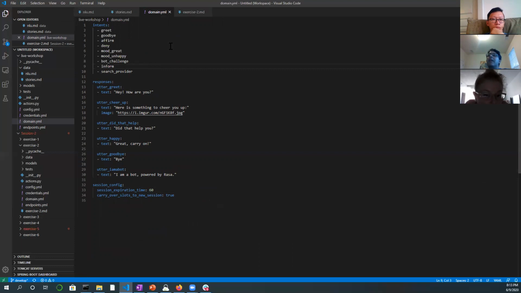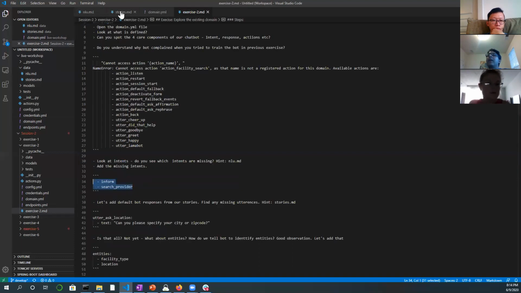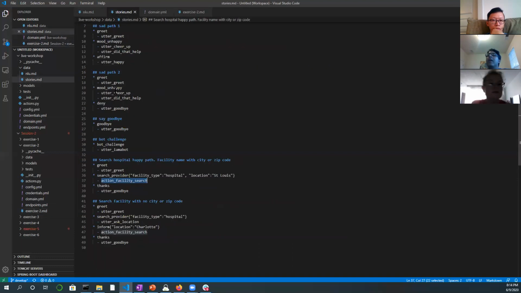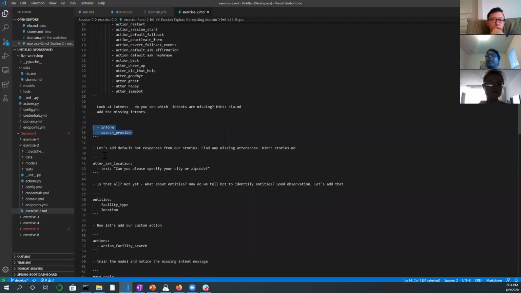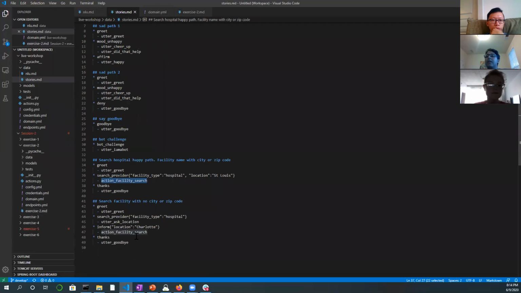Are there any extra responses which we have defined? Let's see. We have utter greet, utter cheer up. We haven't defined anything for action facility search, so we're going to add that as well. There is another one, utter ask location, which we added somewhere over here. Yeah, utter ask location.